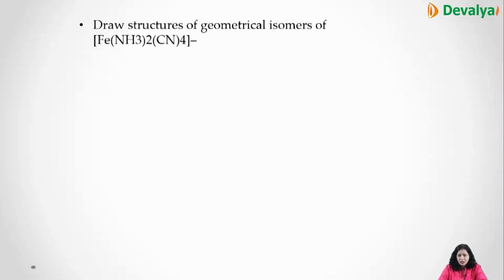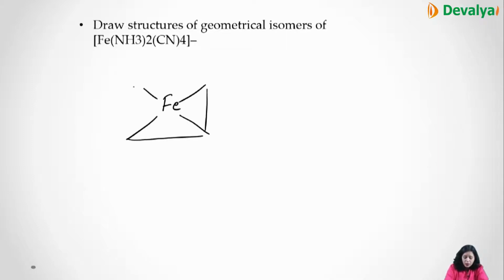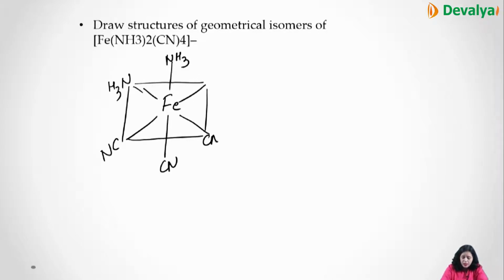Now if they are asking you to draw the structures of the geometrical isomers of this particular compound, then, because this is an octahedral complex, the number of ligands is 6. So if you would like to draw the cis, then ammonia and ammonia on one side, CN, CN, CN and CN on another side.